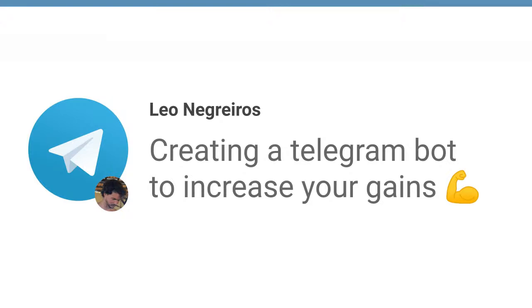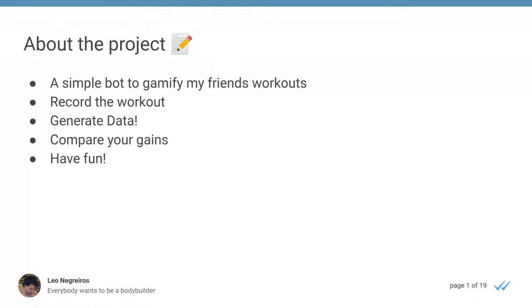My name is Leonardo Negreiros, and today we are creating a Telegram bot to increase your gains. First of all, about the project. This is a simple bot to gamify my friends' workouts and to record it, to get data from when we're going to the gym, if we are achieving our weight gains, and to compare it with each other, how we're going, our progress, and to have fun, because this is the most important thing, is to have fun.